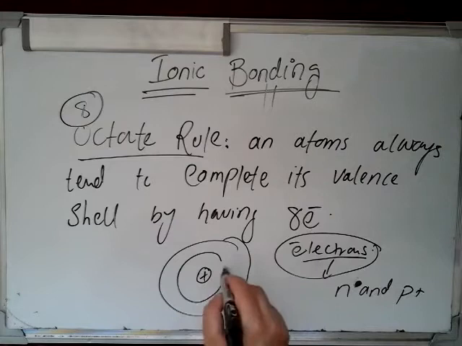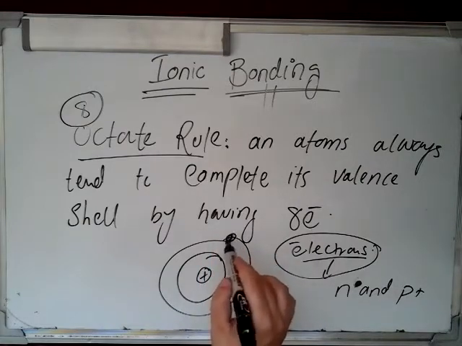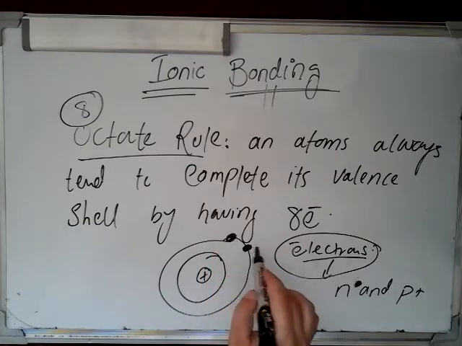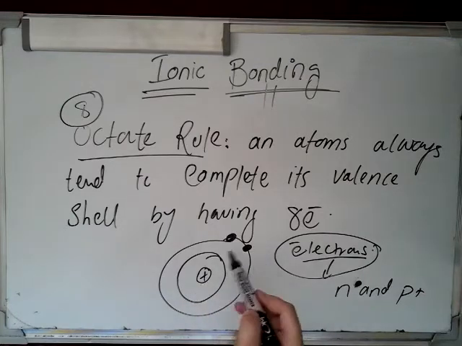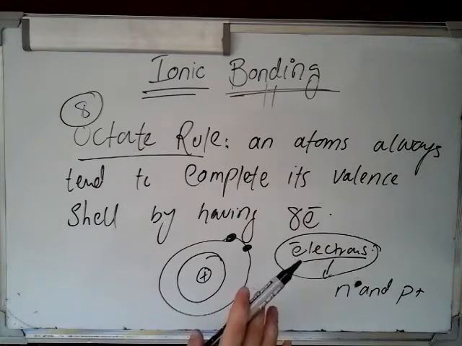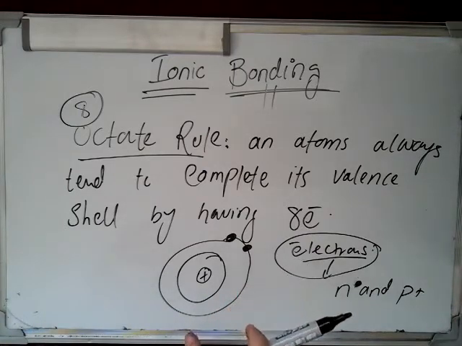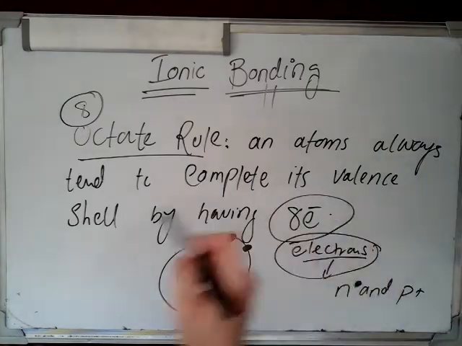On the basis of the Octet Rule, the atoms want to have a complete valence shell, and it becomes complete if they have 8 electrons.